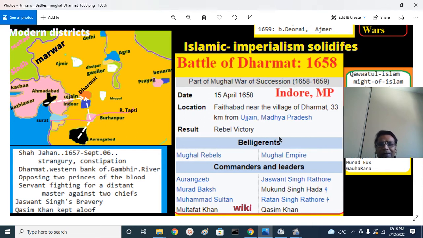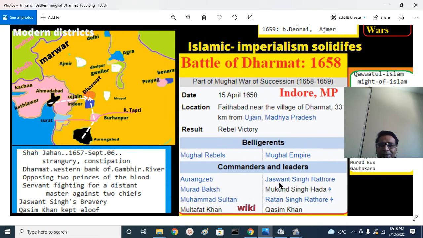On his father's behalf, the generals are Jaswant Singh Rathore, the Raja of Marwar, a prominent Rajput leader and mansabdar of Shah Jahan, a favorite of Dara Shikoh, because the Rajputs supported Dara. Jaswant, Jai Singh Mirza Raja and all those didn't support Aurangzeb.